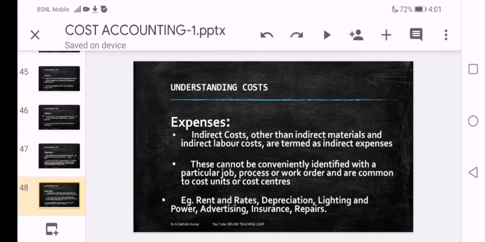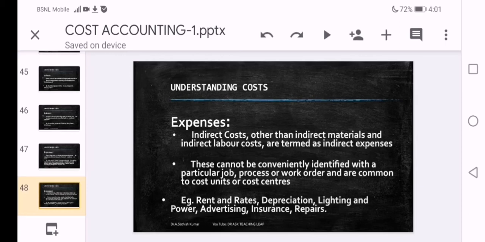You have indirect expenses also. For indirect expenses, there is no proper point, but indirectly we can understand that which is not part of material, which is not part of labor, means indirect material cost, indirect labor costs.